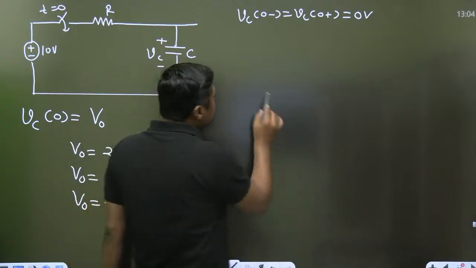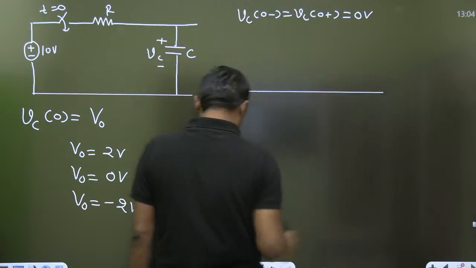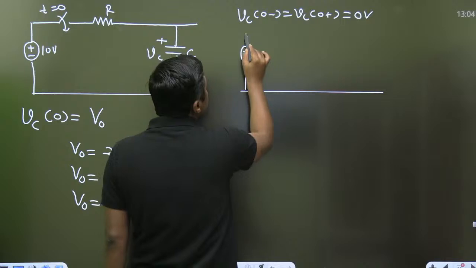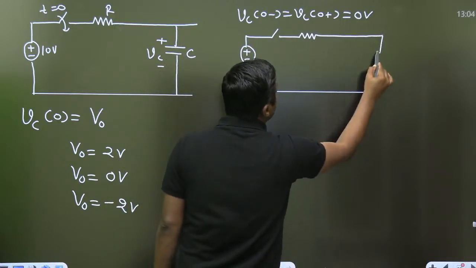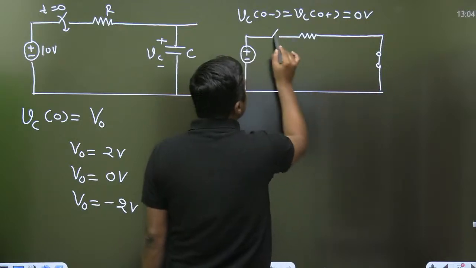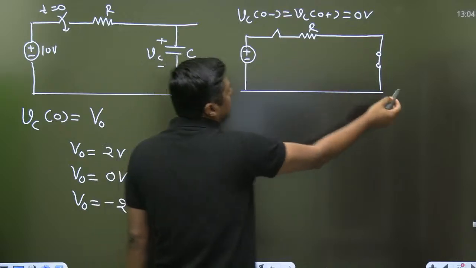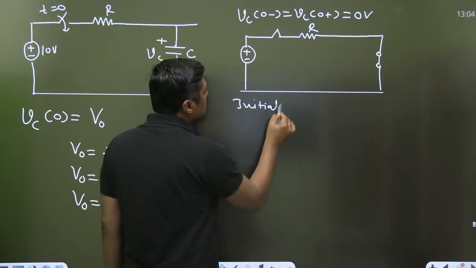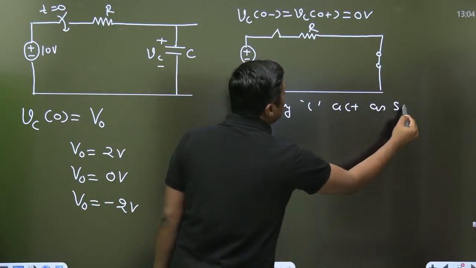Because there is no voltage. When the switch is closed, this will act as short circuit. So initially, the capacitor acts as a short circuit.